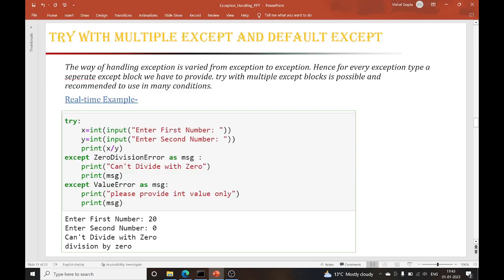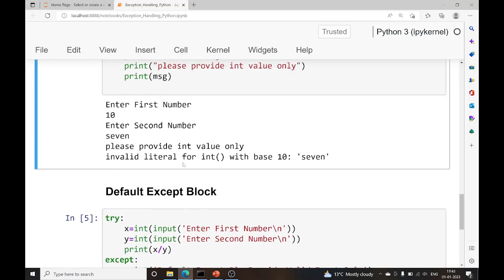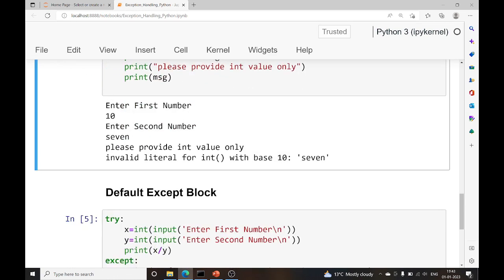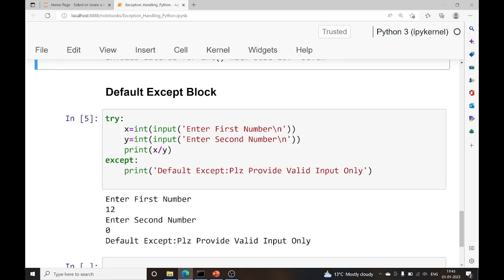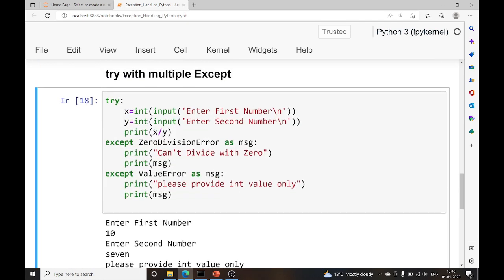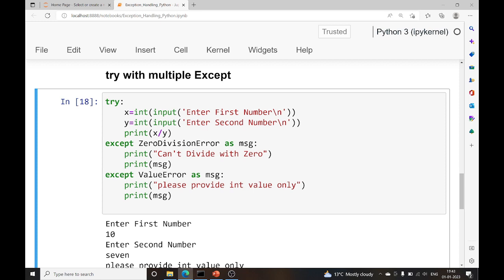Now let's come to a scenario where we will have multiple except blocks with conditions and a default except. Let's see how it will work. In this scenario I am taking one except block. If I talk about this default except block, it simply means that so far we were defining the error type: if there is a zero division error then go with this except block, if there is a value error then go with this except block.